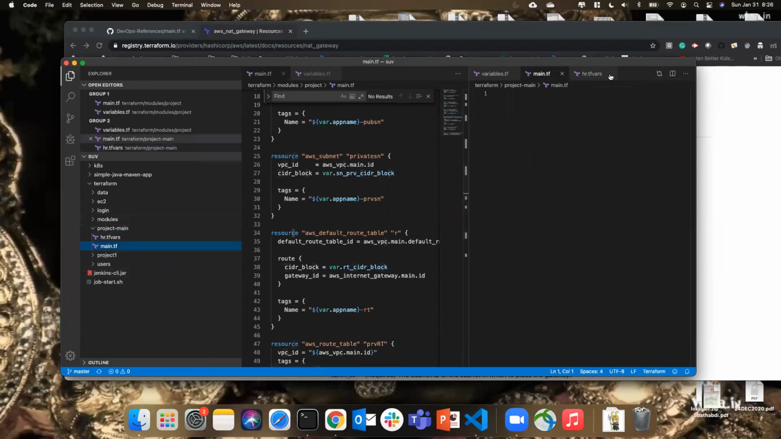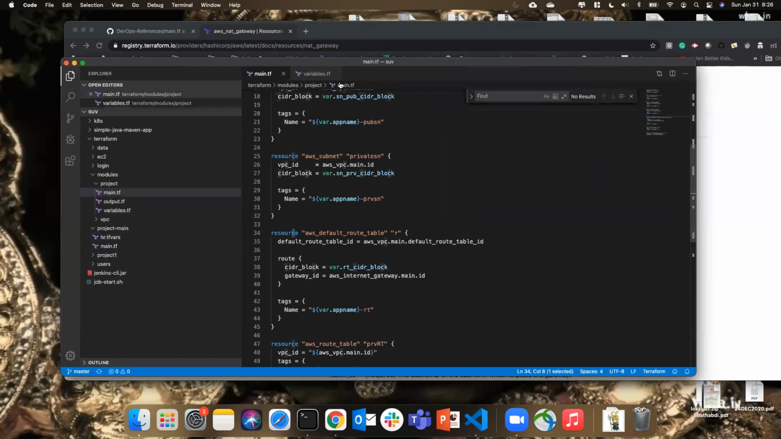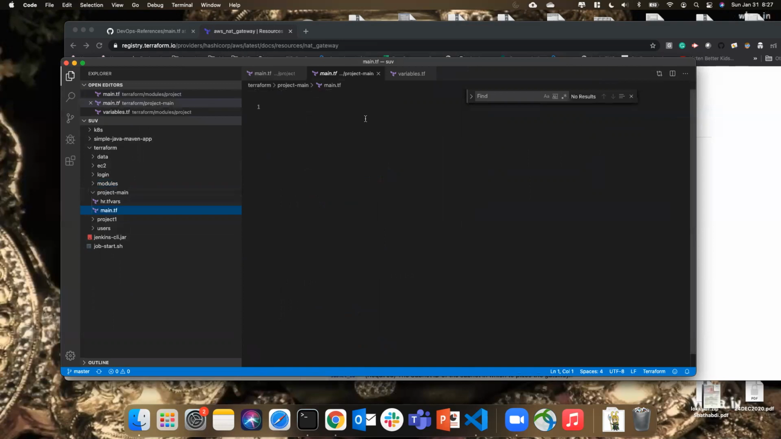So let me close this, guys. Okay, so in the main project, yeah, here. Now we need to first use the provider, right? Provider, sorry, AWS. I'll just copy this rather than creating a new one.